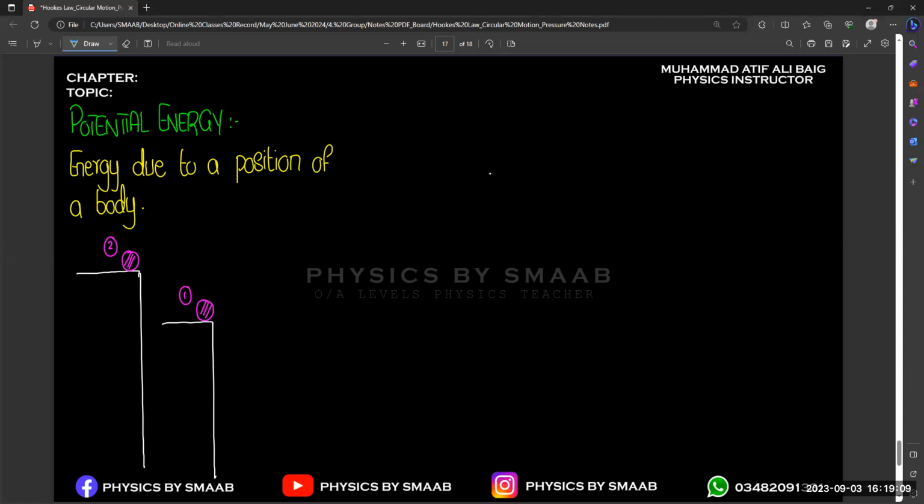So basically, ball number two will bounce back with high amplitude, because the height at which the ball is placed, it will gain more potential energy due to the gravity, right?